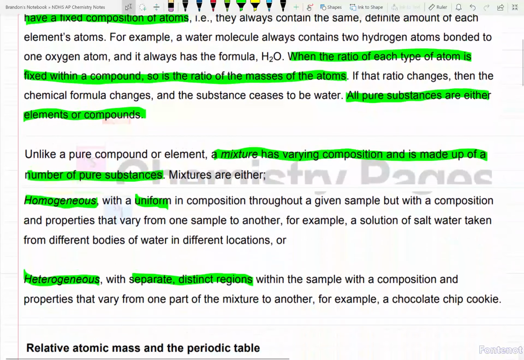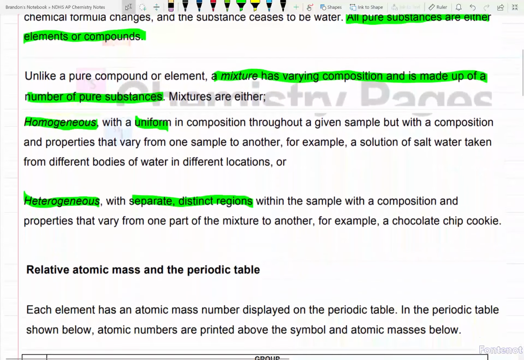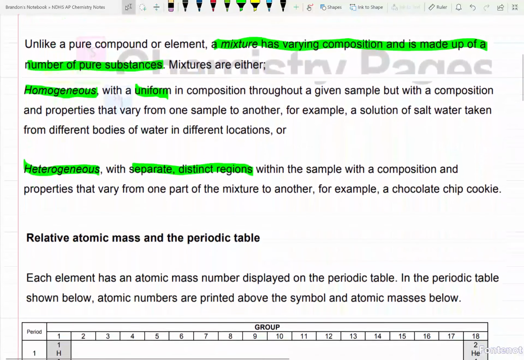Now, unlike a pure compound or element, a mixture has varying composition, is made up of a number of pure substances. Mixtures are either homogeneous with a uniform composition throughout. This would be like salt water. Any of the solutions that we will use for our experiments later on, those are homogeneous compounds. You will often hear me call them solutions because that's just what they're going to be. Heterogeneous mixtures are separate with distinct regions.